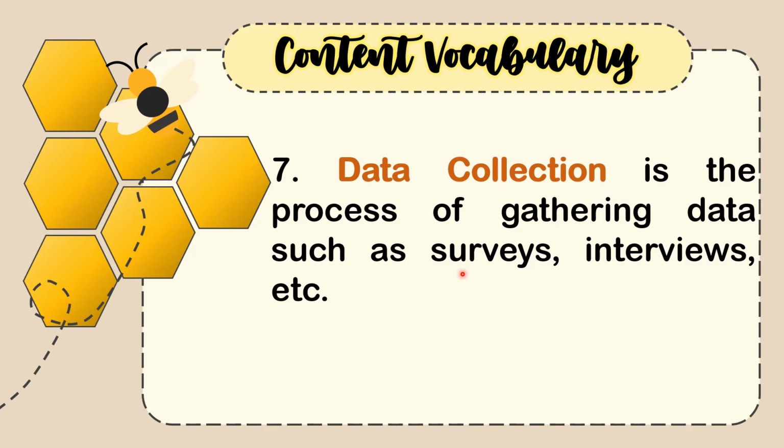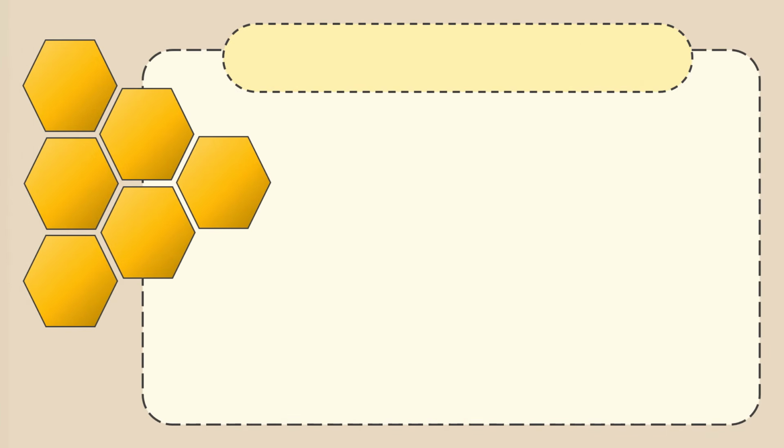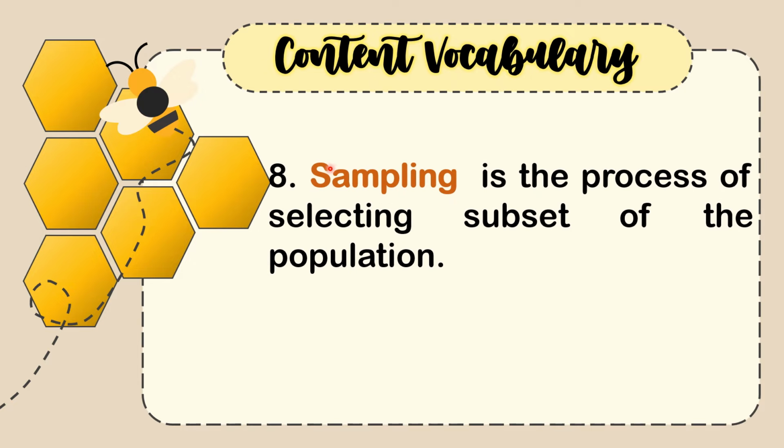Data collection is essential in research, business, government, and many other fields. It helps us understand trends, make predictions, improve products and services, and ultimately make better decisions based on real evidence. So that is data collection. The last vocabulary that we need to know for this lesson is about sampling. Sampling is the process of selecting a subset of the population.